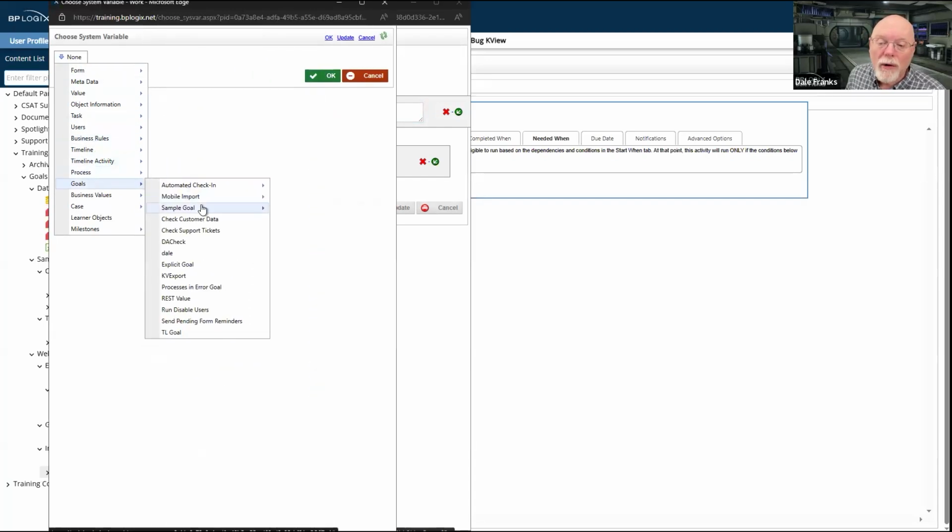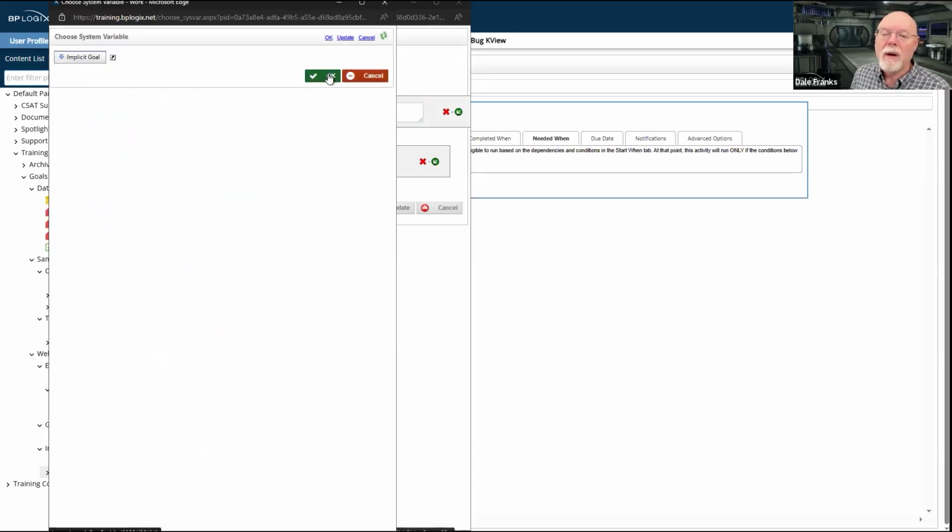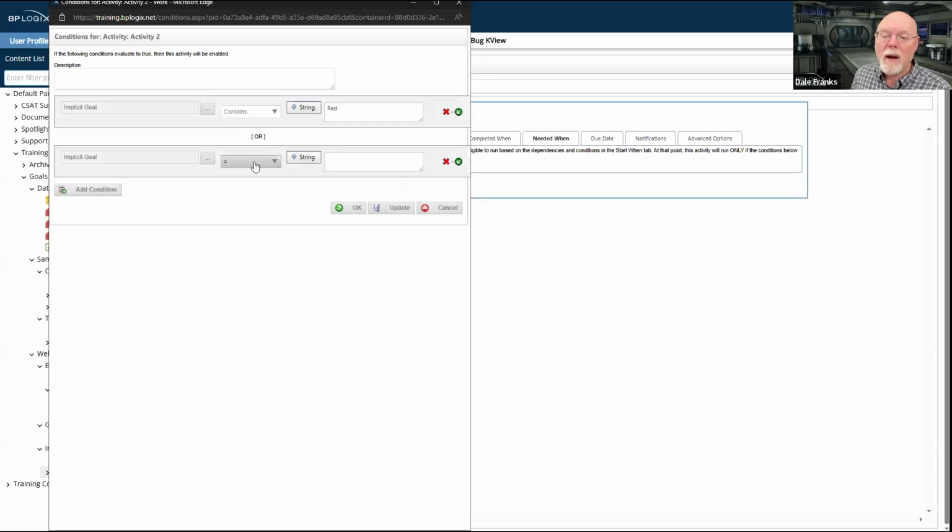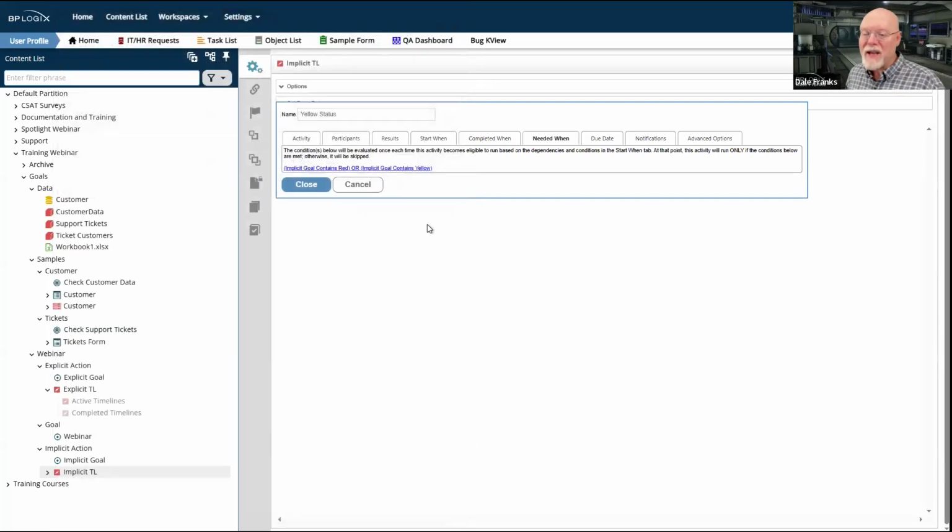So goals, sample goal, implicit goal, contains yellow. And those are my 2 conditions for when this activity is needed. So if the goal is red or yellow, we're going to kick off the yellow status activity.